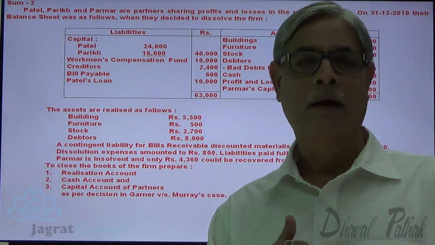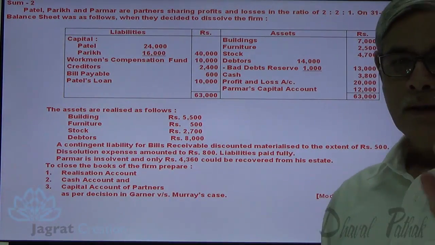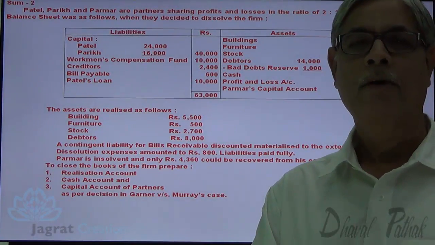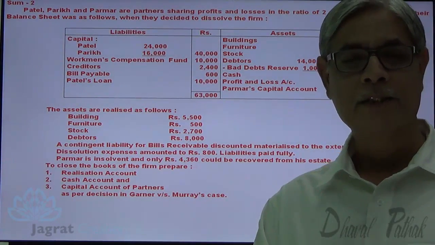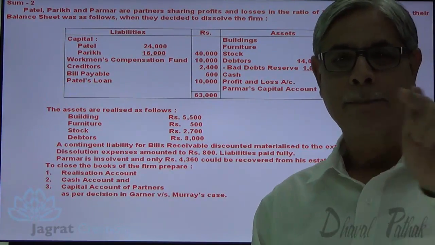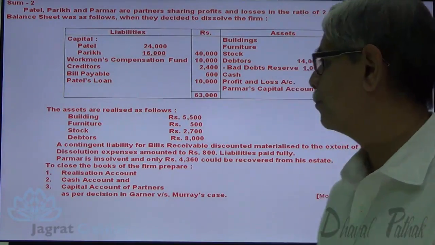This unrecoverable amount from a partner because of his insolvency cannot be treated at par with the amount not recoverable from the debtors of the business.